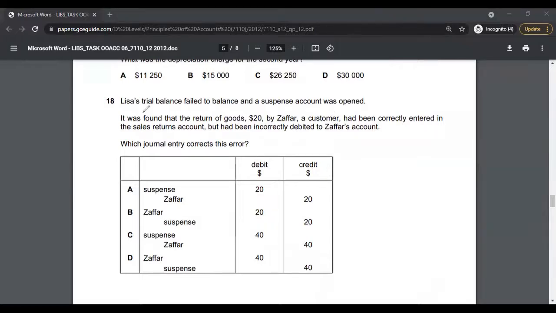Multiple choice 18. Lisa's trial balance failed to balance and a suspense account was opened. It was found that the return of goods of $20 by Zafar, a customer, had been correctly entered in the sales return account, but had been incorrectly debited to Zafar's account. So this should have been a credit, but it has been incorrectly debited. So this has been multiplied by twice, $40.